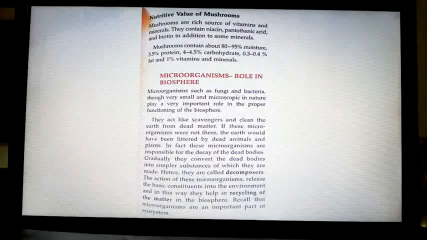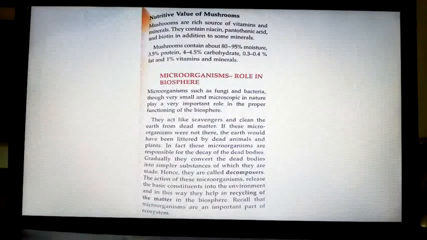But who's doing the decaying job? These natural scavengers, these fungi. In fact, these microorganisms are responsible for decay of dead bodies. Gradually, they convert the dead bodies into simpler substances of which they are made. Hence, they are called decomposers. The action of these microorganisms releases the basic constituents into the environment, and in this way, they help in recycling of the matter in the biosphere.